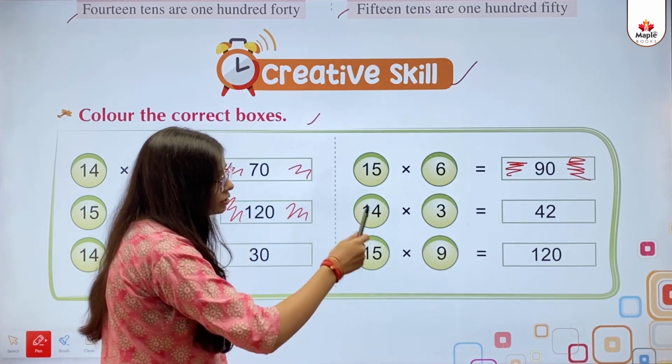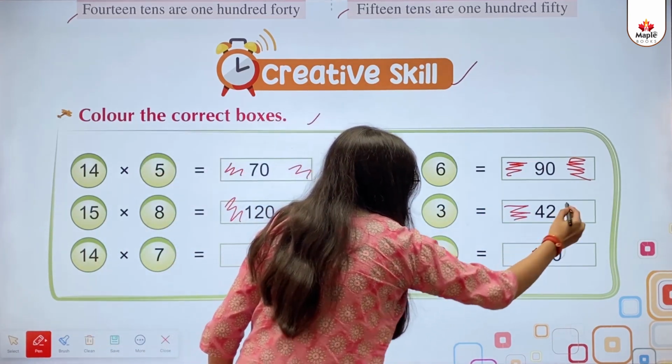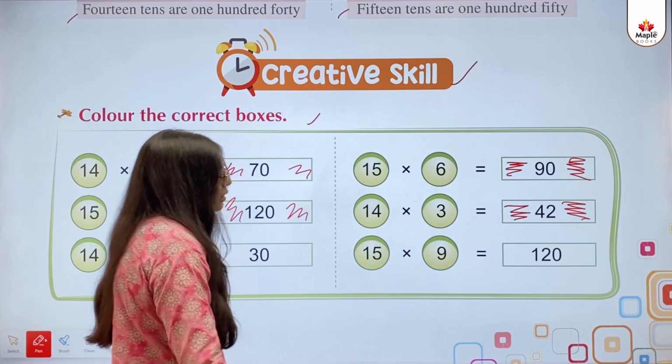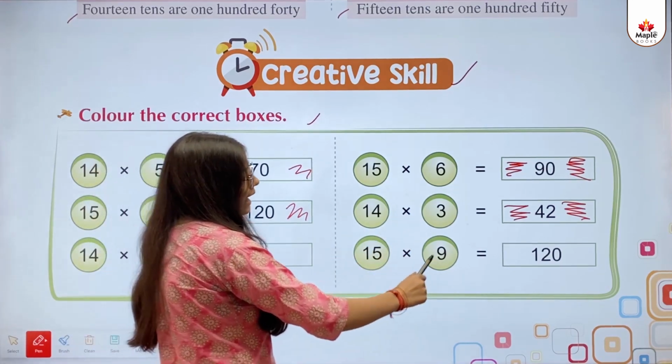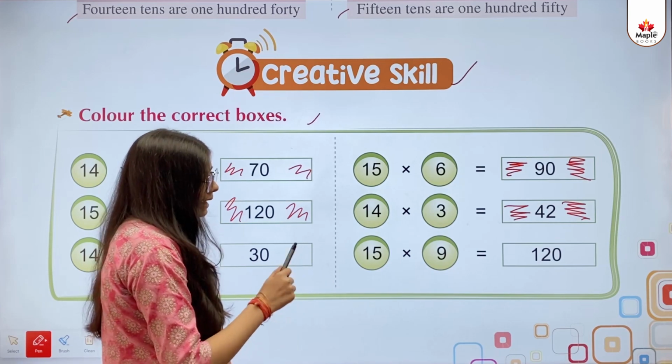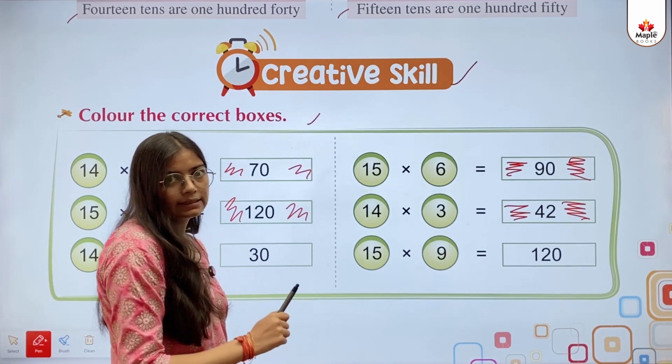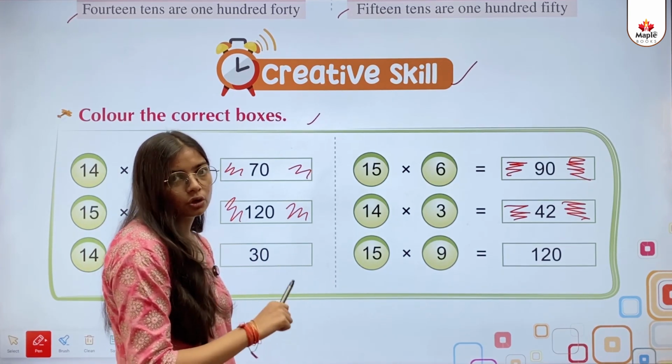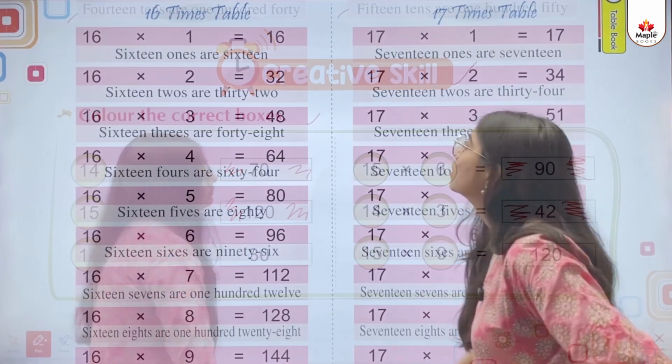Yes, this is also correct. 15 multiplied by 9 equals 120. No, this is incorrect. The answer is 135. So we will not color it.